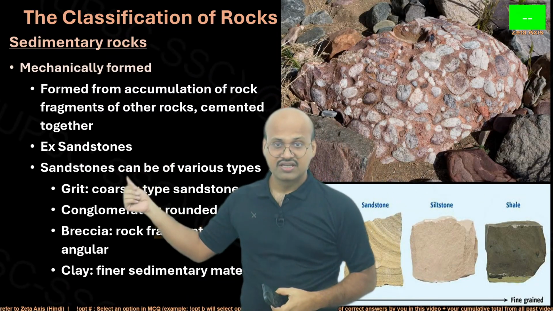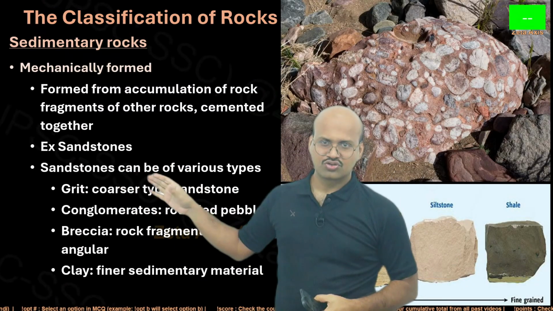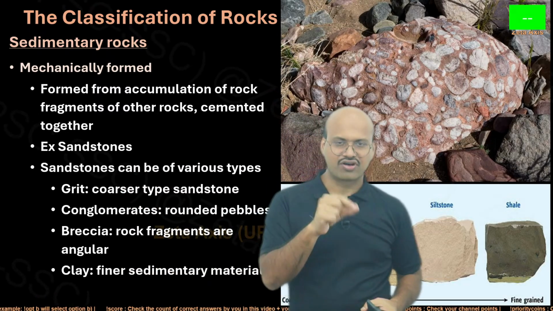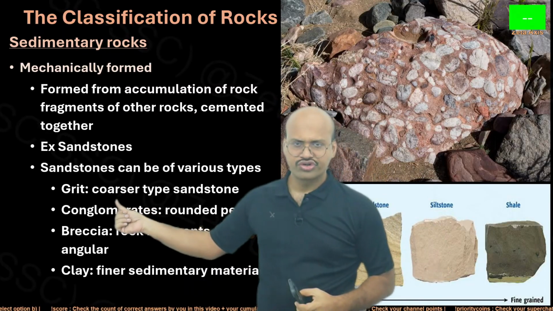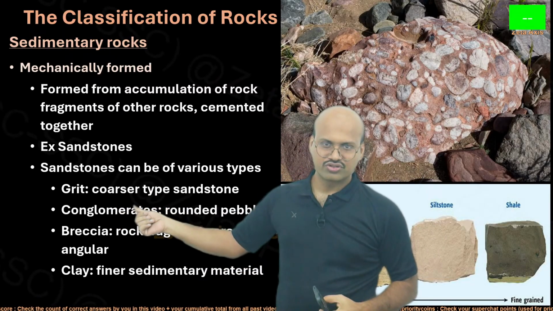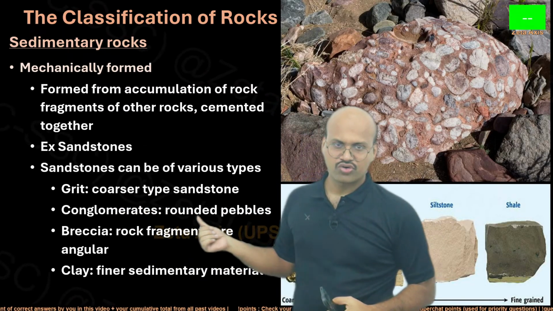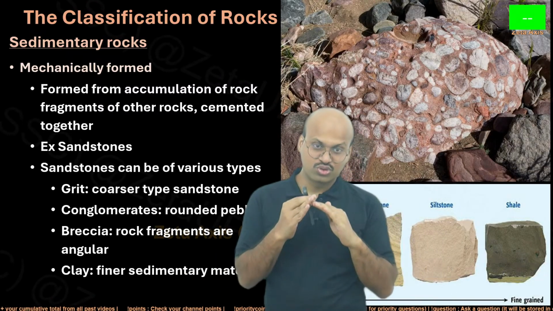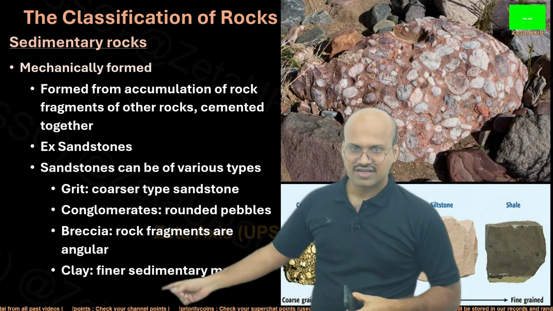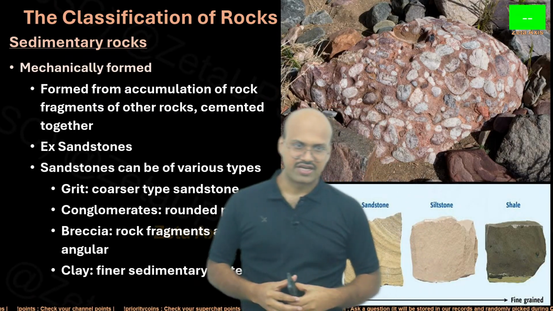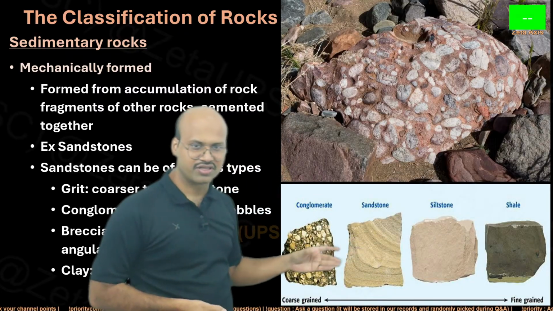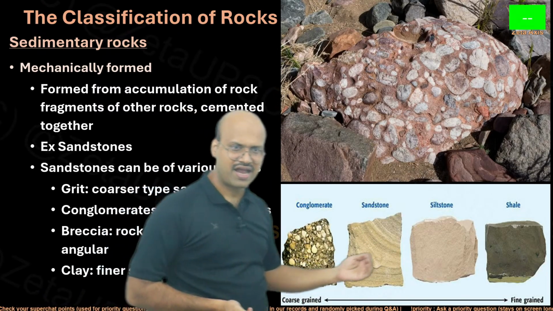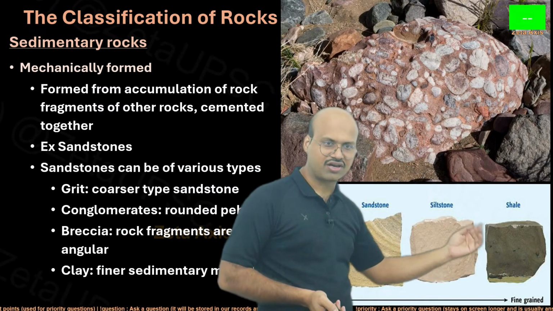Sandstone is an example. Sandstones can be of various types depending on the size of the particles which make them. If it is coarser, then it is called grit. It is a coarser type of sediment. Conglomerates are rounded pebbles. They are something like this. Breccia rock fragments are angular, so they are not smooth and curved. They have these angular regions, and then clay, a finer sediment material. So here we can see some different types based on the grain. Coarser sedimentary rocks are on this side, and fine grained sedimentary rocks are on this side.